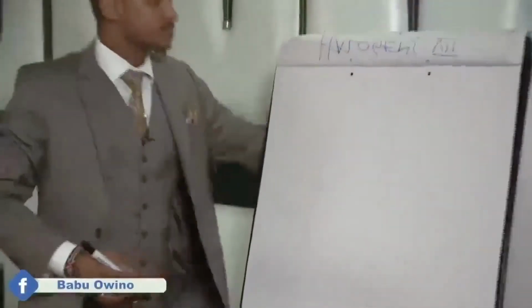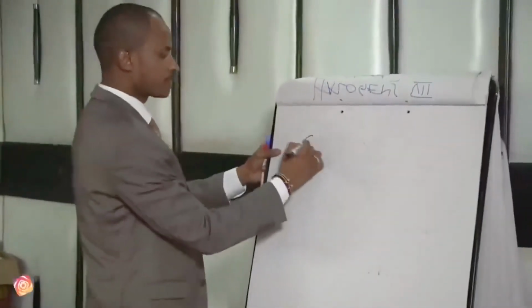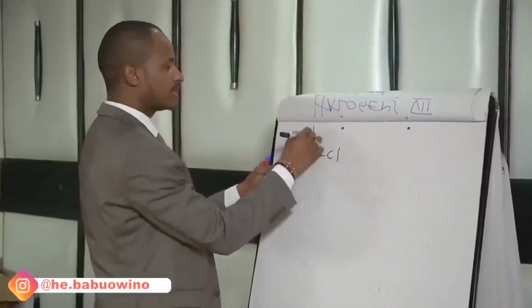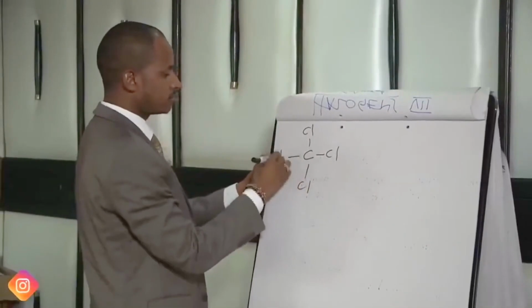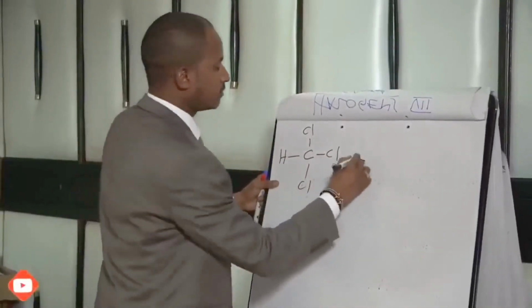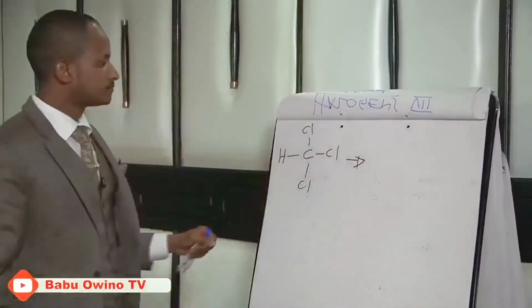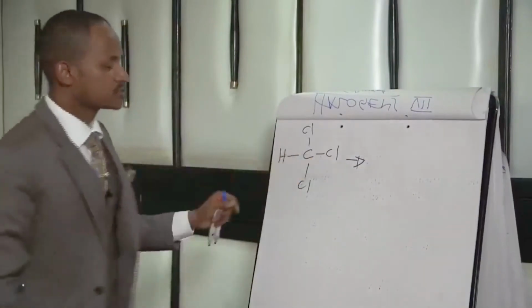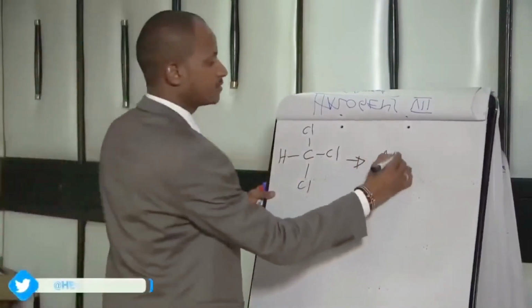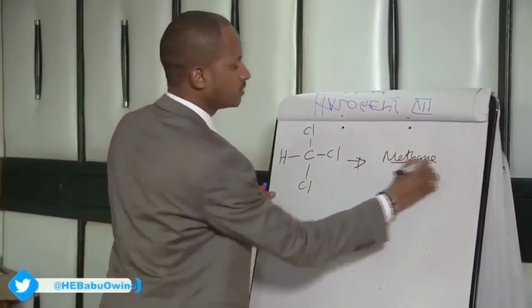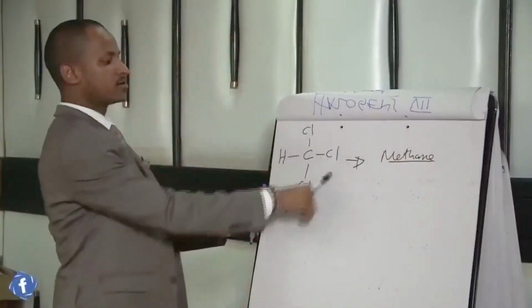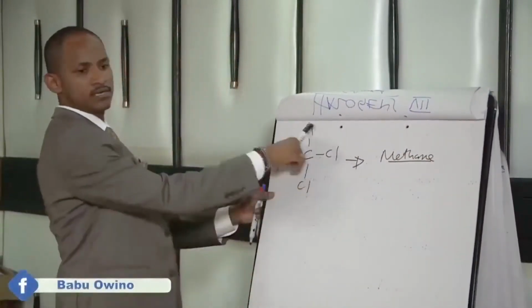Next example with the halogen, when it reacts with chlorine, what do we get? Number 1, identify the longest continuous chain, which is methane. It only has 1 carbon atom. Then how many chlorines do we have? We have 3.